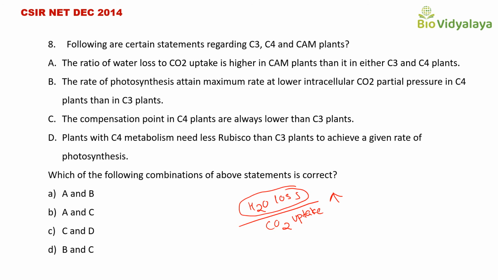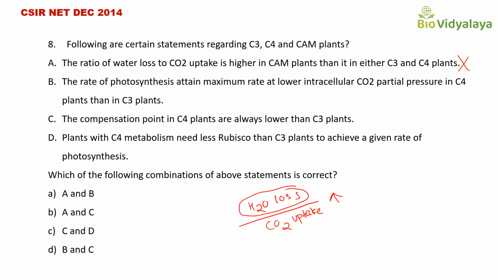No, because in our CAM pathway lecture video, I told you that CAM plants are more conscious about water loss than the efficiency of Rubisco because they are growing in desert conditions. So, the transpiration rate or the water loss is very low in CAM plants. So, the statement A is incorrect.